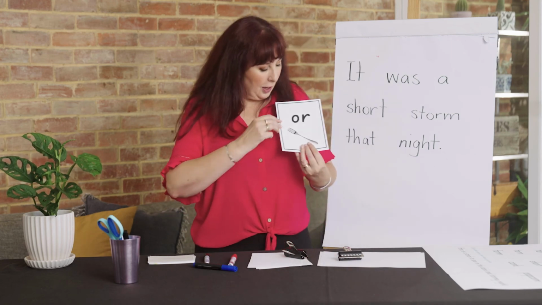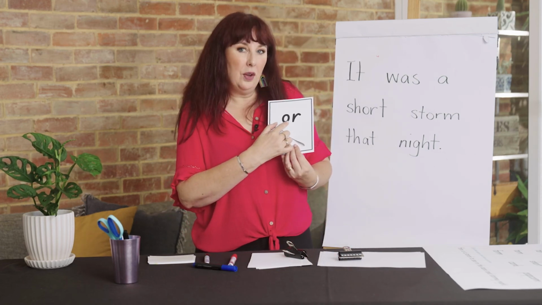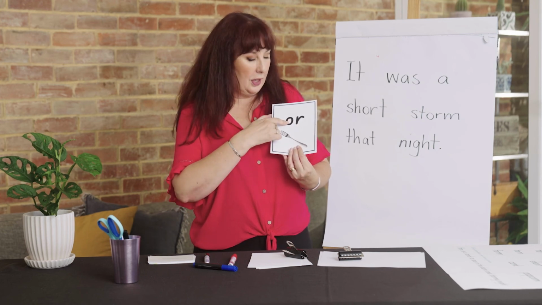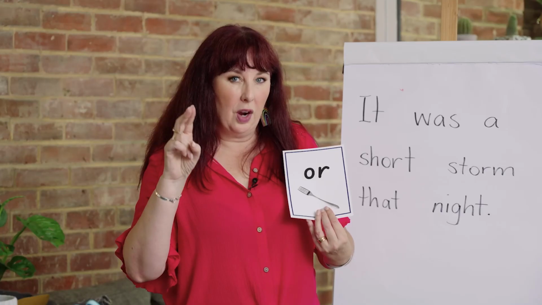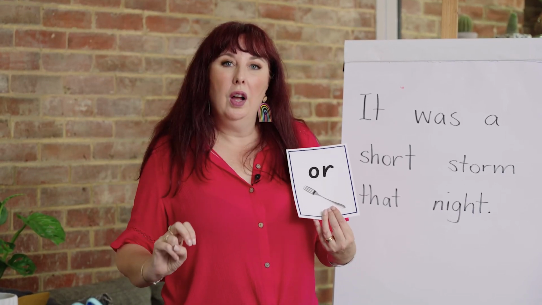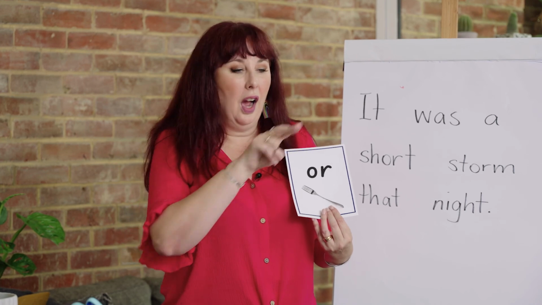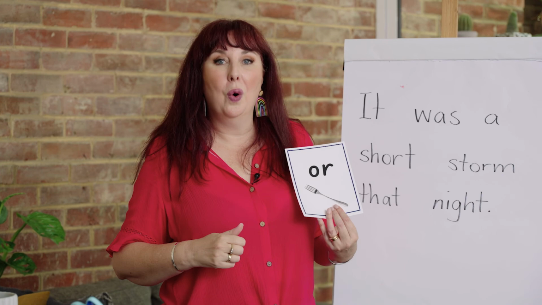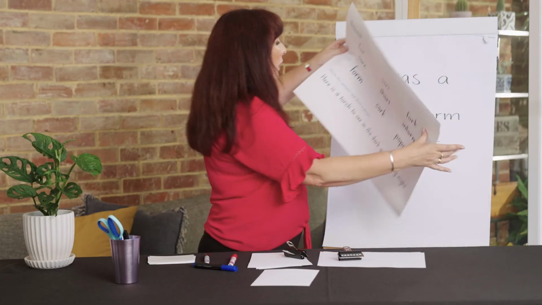Let's just refresh our memories. Today we learnt the digraph OR in fork says or. Let's do some sky writing. We ready? O, R, or. O, R, or. O, R, or. Good job. And let's check out our homework.